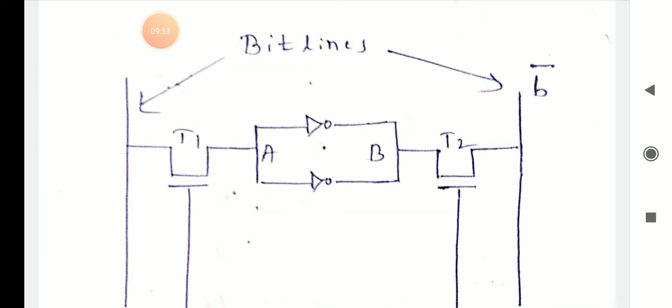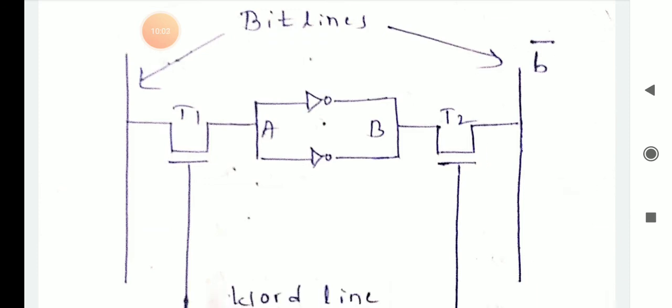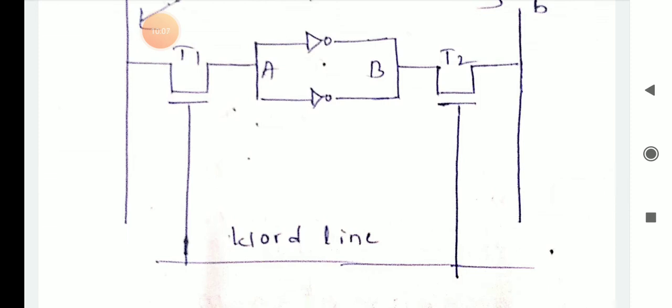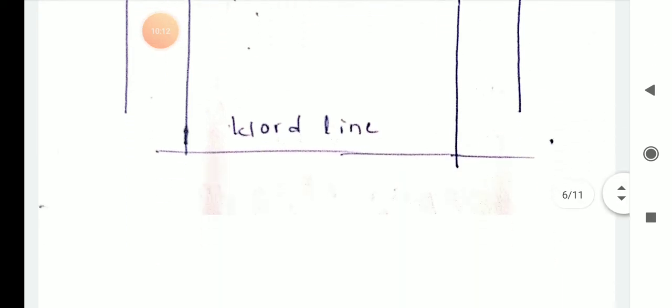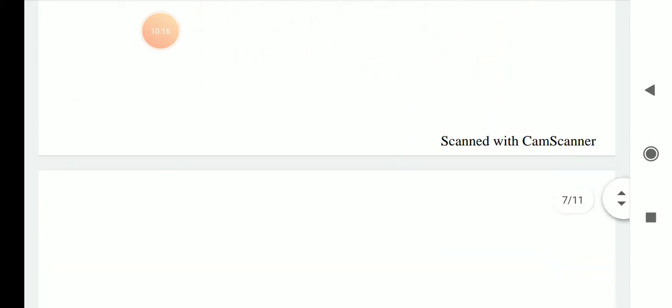You have to use the B and B bar lines, which are drawn vertically. A and B are points, and T1 and T2 are the transistors. So you have the two transistors T1 and T2, the word line and bit lines. This is the diagrammatic representation.